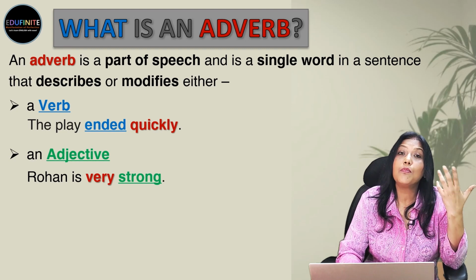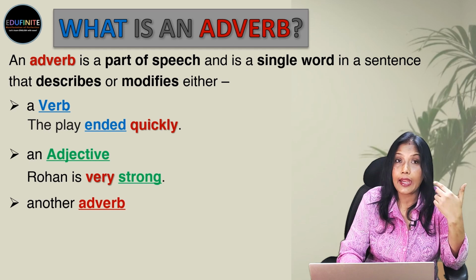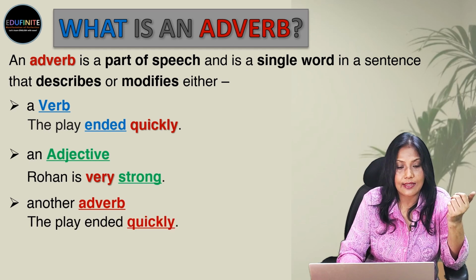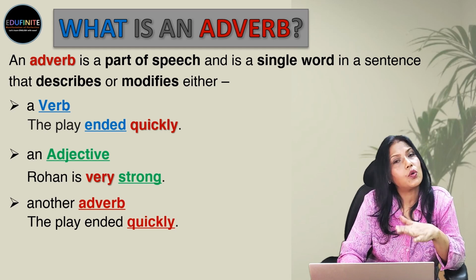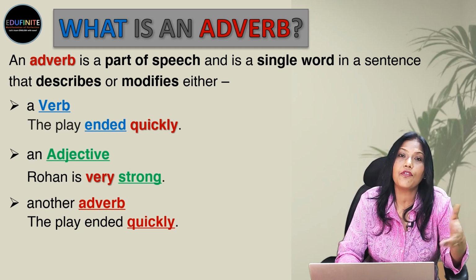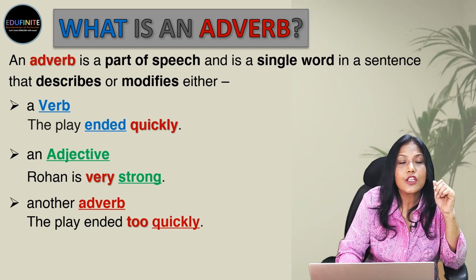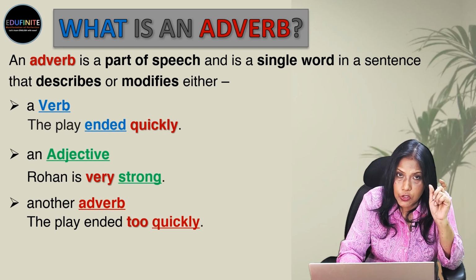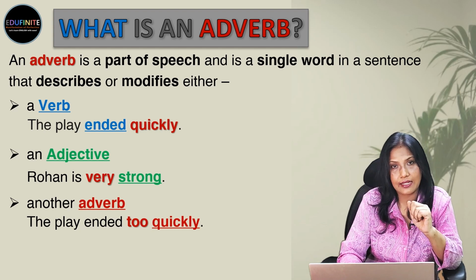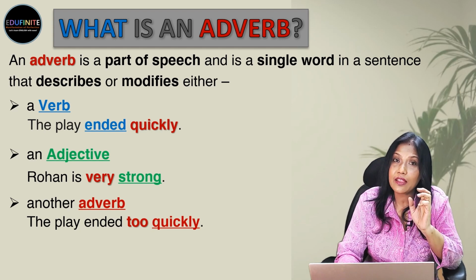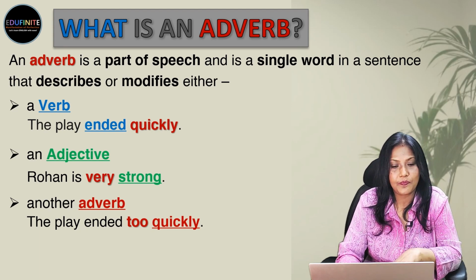Next, it will tell us more about another adverb. So let's look into the sentence. As we've already done, the play ended quickly. So we know quickly is an adverb. Now, how do we modify it further? Well, we can say the play ended too quickly. So this word too is telling us how quickly the play ended. So that's modifying the adverb quickly. So this too is an adverb.